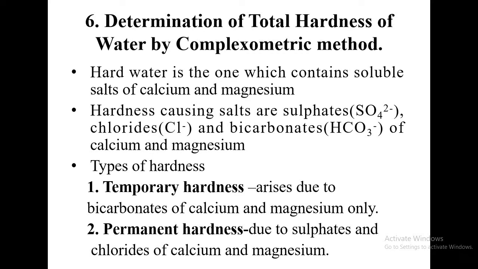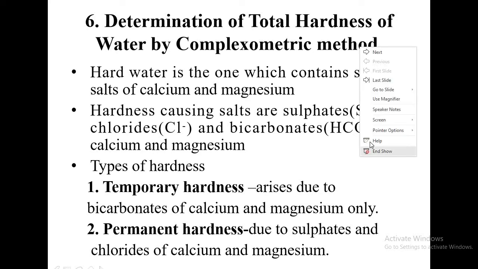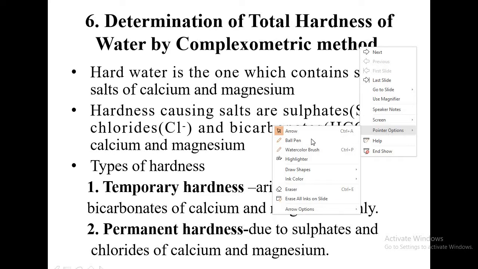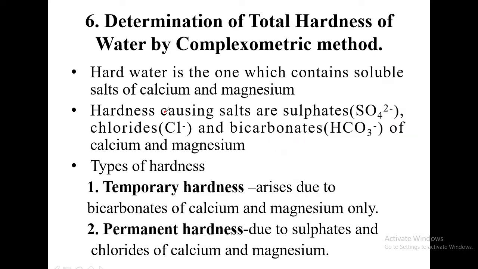In your lower classes, you have studied something about hard water and soft water. Hard water is the one which requires considerable amount of soap to produce lather, whereas soft water forms lather readily with the soap. These are the definitions you are supposed to give when you are in lower classes.